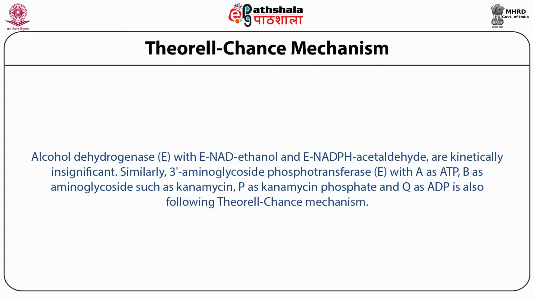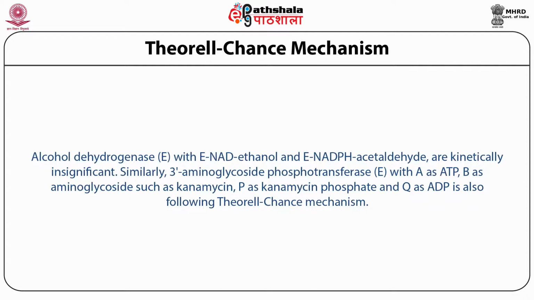Therefore, alcohol dehydrogenase behaves by Theorell-Chance displacement. The second example, which also follows the Theorell-Chance mechanism, is aminoglycoside phosphotransferase, where substrate A is ATP and the second substrate is an aminoglycoside such as kanamycin. The product released is kanamycin phosphate, and the second product released is ADP.